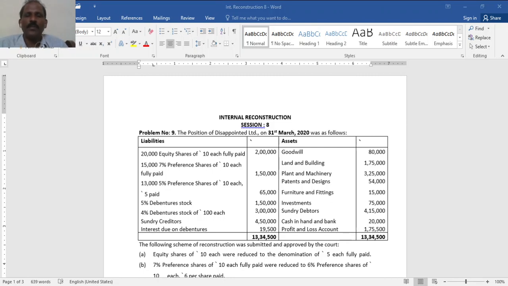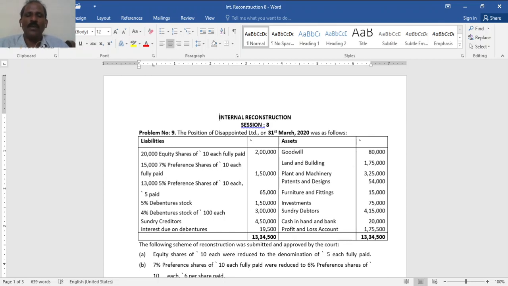In this session, let us discuss one more problem on internal reconstruction. First, let me go through the problem. The position of Disappointed Limited on 31st March 2020 was as follows. Liabilities: 20,000 equity shares at 10 each fully paid, 2 lakh; 15,000 7% preference shares at 10 each fully paid, 1 lakh 50,000; 13,000 5% preference shares at 10 each, rupees 5 paid, 65,000.